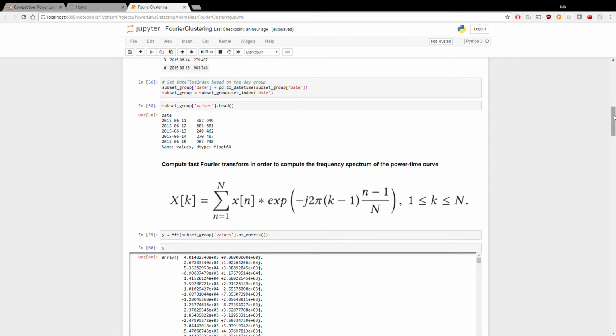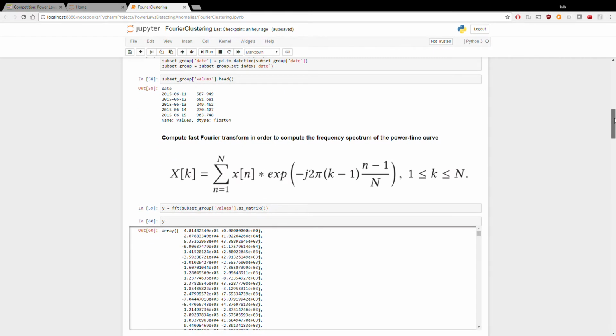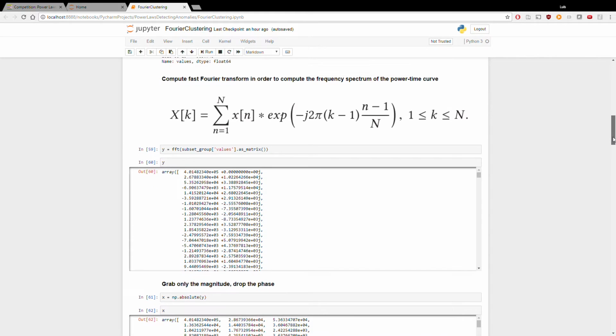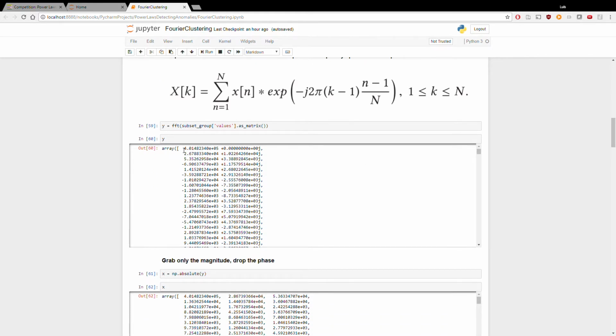So like I said, that's a signal processing computation, and it gives us 2 values for this power signature. It's a magnitude and phase. Yeah. So we only need the magnitude for this study. We don't care about the phase. So here you can see an array of 2 columns.